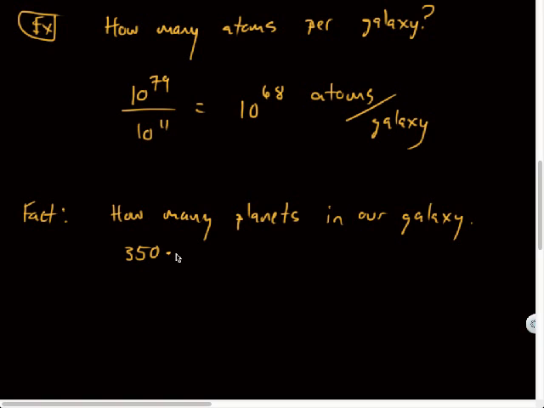Wow, that's crazy. Although, guys, guess what? I was wrong. It's not 350. It's 350 times 10 to the 11th power. Oh, what? I was just wrong by a lot. Oh, wait a minute. No, because you said in our galaxy. Right. All galaxies. So, yeah, that's what I wanted to do. Total number of planets.